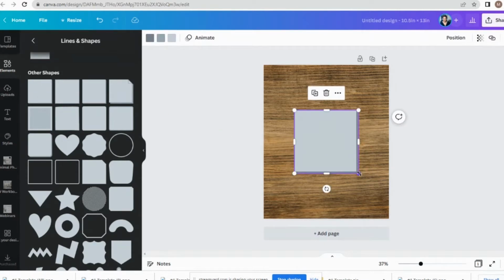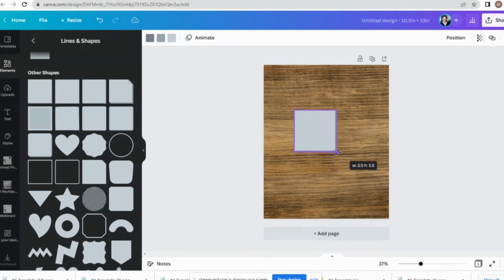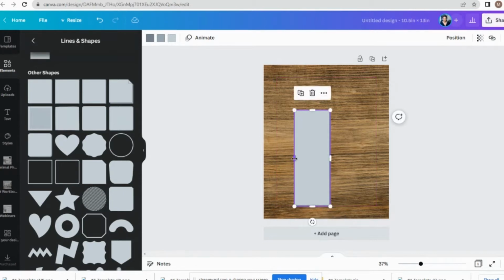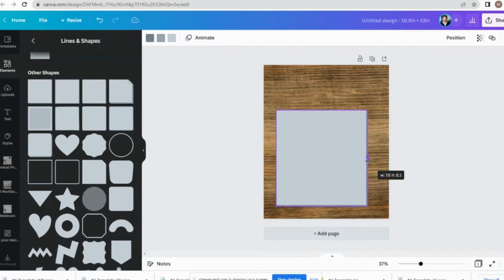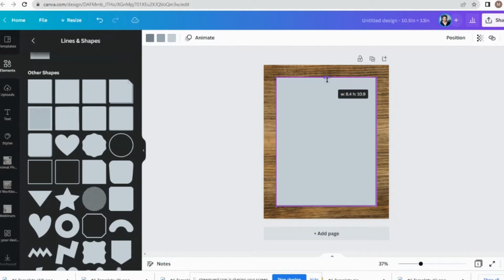So I am going to make it a little smaller so it doesn't look so large on the side. And then I'm just going to pull it down to fit. Now you see Canva will give you some parameters inside of here. So I'm going to pull it down here to get it to fit and be the 8.5 by 11 page size.